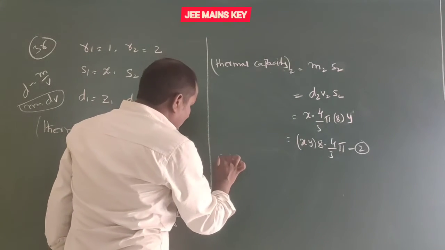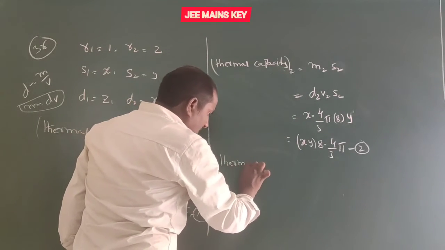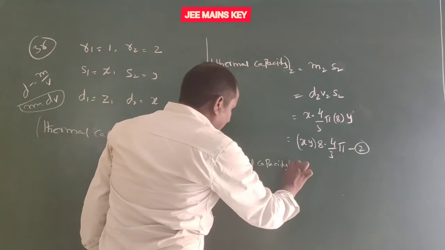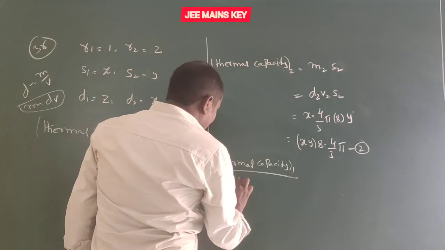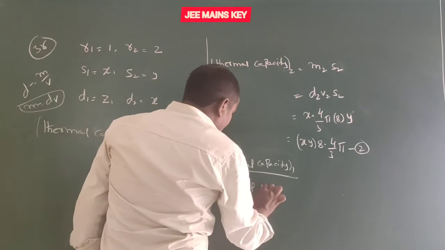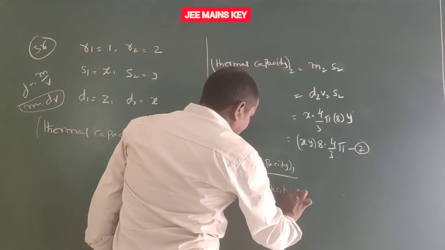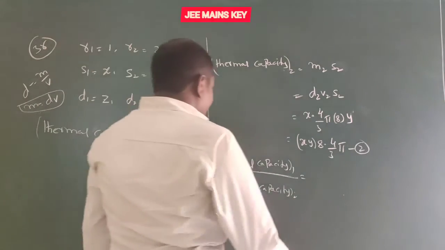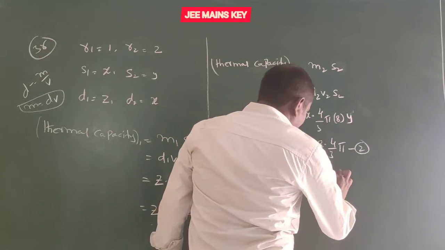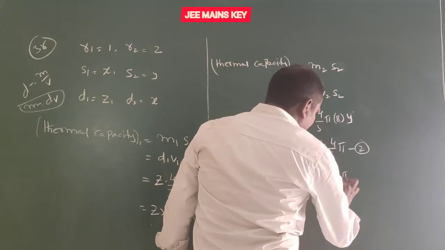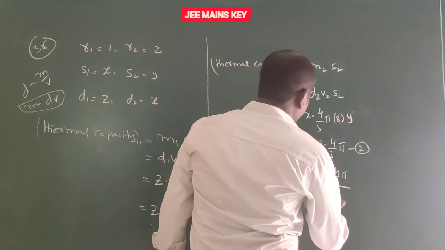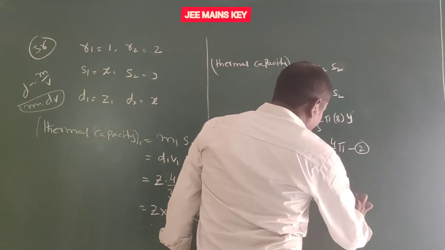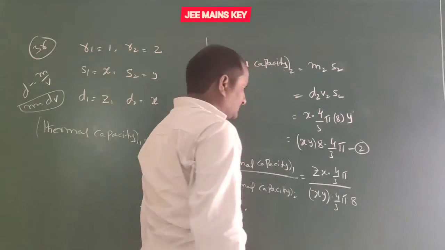Now thermal capacity 1 by thermal capacity 2 equals Zx into 4 by 3 pi by xy into 4 by 3 pi into 8.